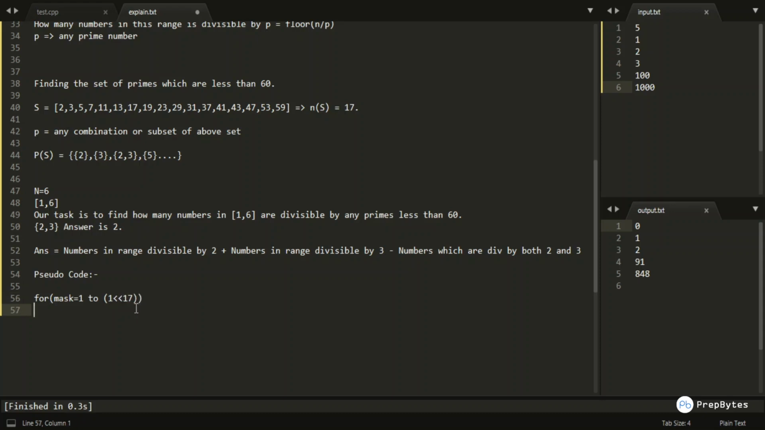Okay, so mask would range from 1 to this particular integer, and we would be having p, which is initialized as 1. Let's not write int p, but only p.